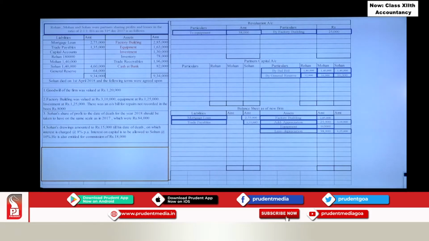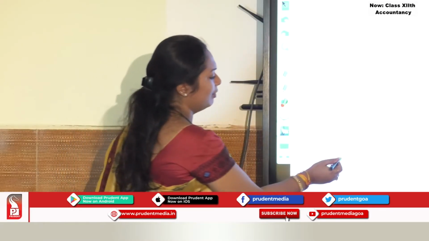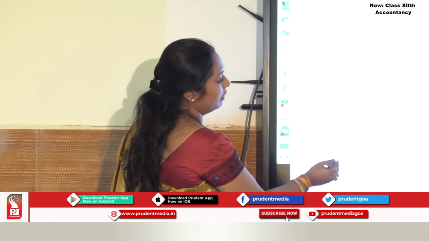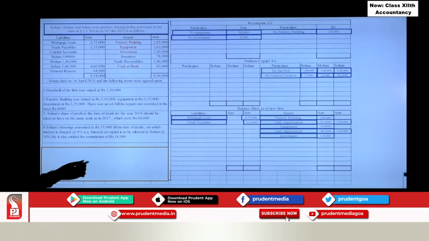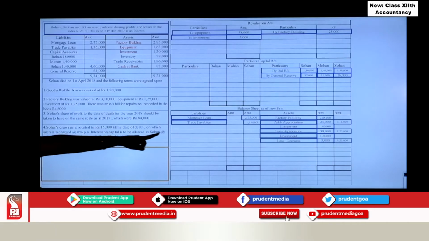Next one, investment. You have 1,30,000 and you are told investment is valued at 1,25,000. So what is happening here? There is a decrease in the value of investment. So it is a loss for us. Where will it come? It will come on the debit side. How much amount? 5,000. Simultaneously also write it here, very simple. Investment you are given 1,30,000, then the decrease is 5,000. So what is the answer? You get the answer 1,25,000. Okay? Yes.